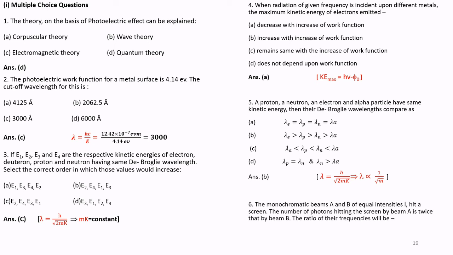Question number 6. The monochromatic beams A and B of equal intensities I hit a screen. The number of photons hitting the screen by beam A is twice that of beam B. The ratio of their frequencies will be: option A 1:2, option B 2:1, option C 1:1, option D 1:3. Therefore, correct answer is A. That is, I is equal to N h nu.